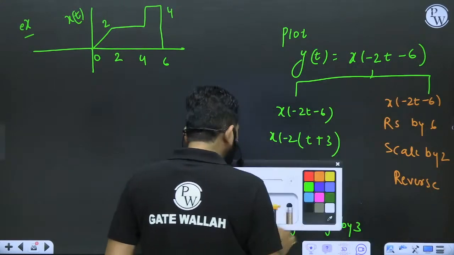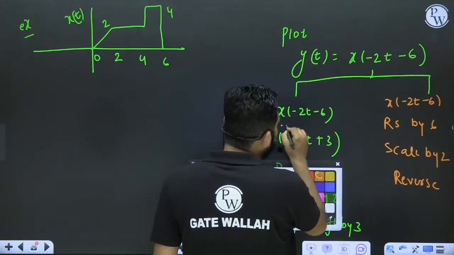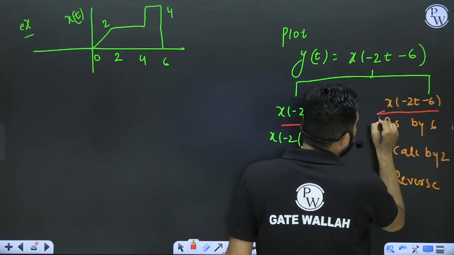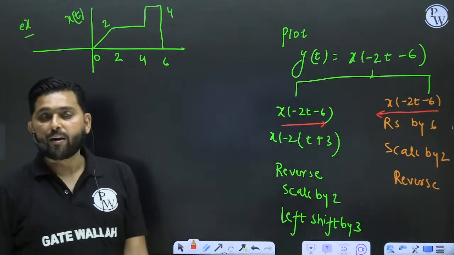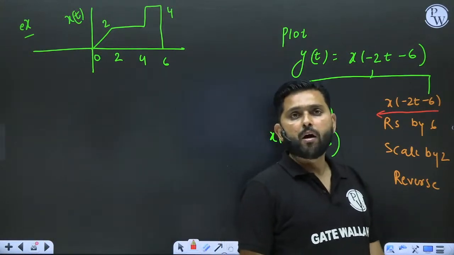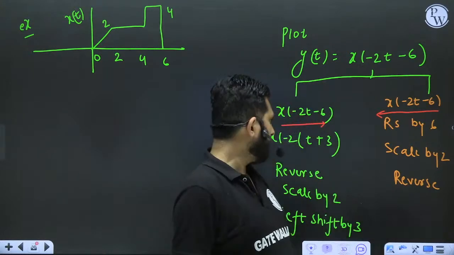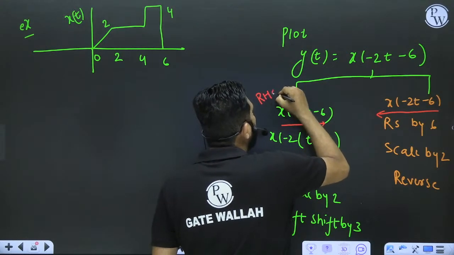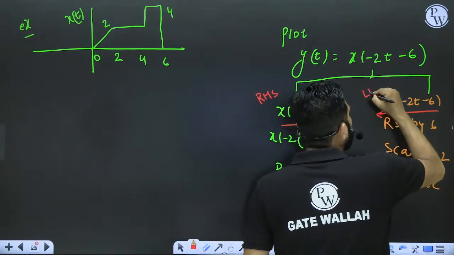So in this operation, I will go from here. In this operation, I will go from here. And what I am claiming is that both ways will give you the same answer. So let us call this the RHS approach, and let us call this the LHS approach, whatever.